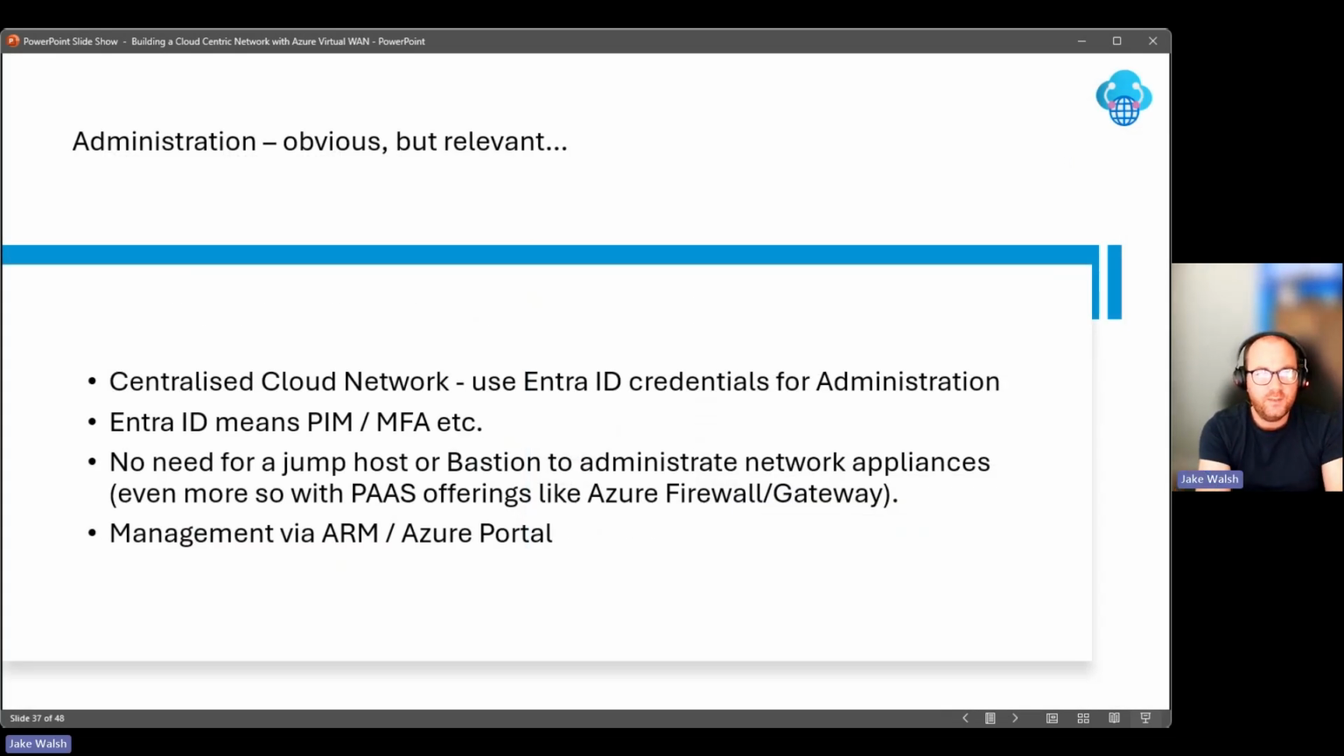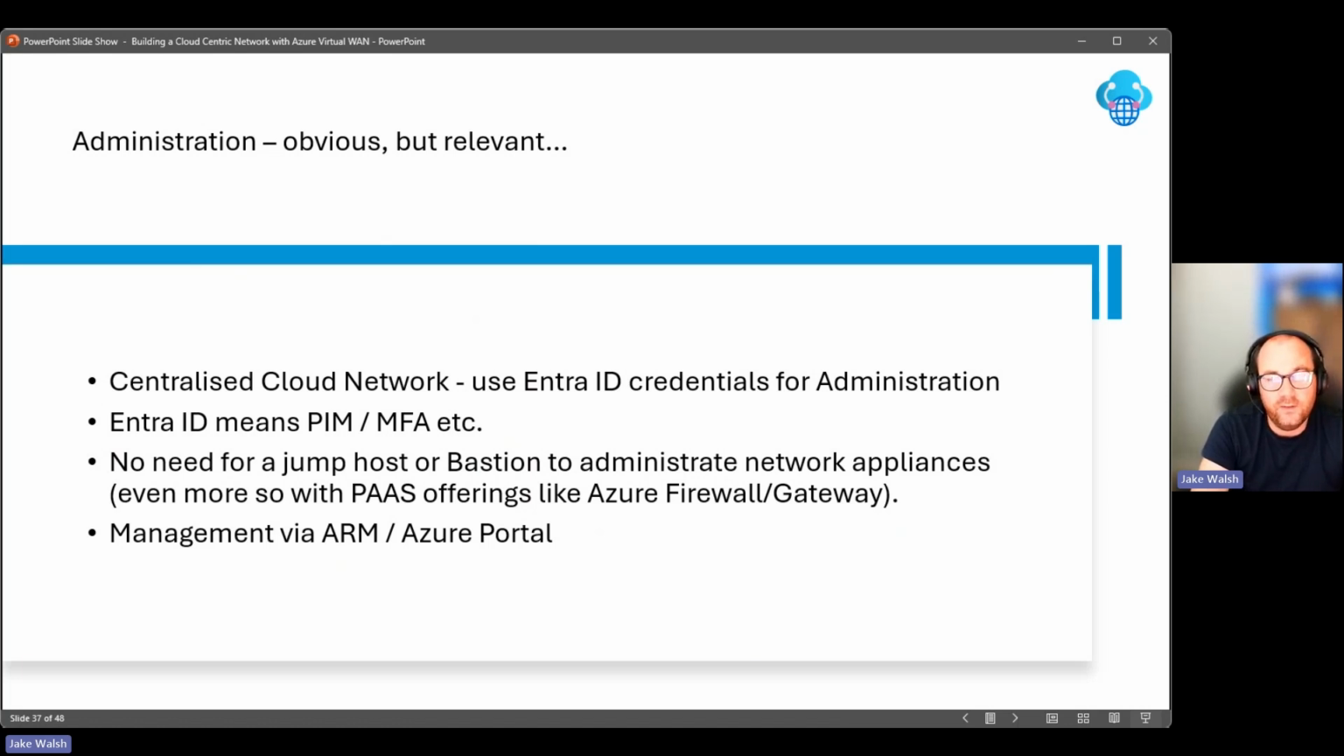I said I would talk about administration, and yes, this is fairly obvious, but I still think it's relevant to mention. So we have this centralized cloud networking topology with Azure Virtual WAN, and the key aspect of this presentation really is showing how it centralizes a lot of that and creates this cloud-centric network. But actually having it centralized and using Entra ID for all of the administration means we can use things like PIM. We use MFA, for example. We don't need a jump box or a bastion to go onto perhaps a specific networking device or something like that. And using those PaaS offerings, again, it's simplified, it's straightforward, it's delivered as a platform service rather than blocks of infrastructure that we need to configure.